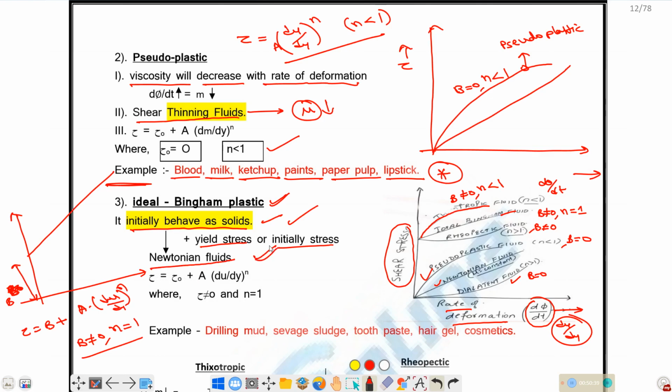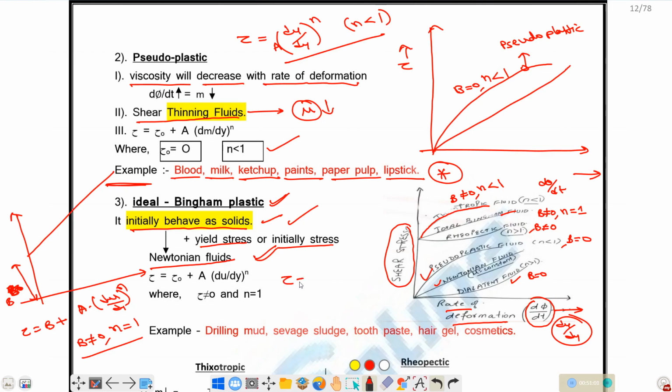Why? Because n equals 1, that is, it varies linearly with respect to du by dy. So initially it behaves like a solid because it can resist up to some yield stress or initial shear stress, and after that it will behave like a Newtonian fluid because it varies linearly with respect to angular deformation rate.